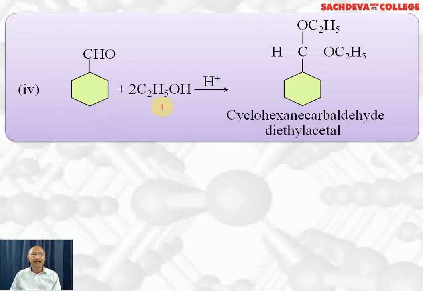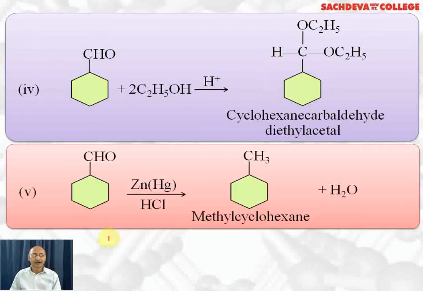Cyclohexane carbaldehyde reacts with 2 moles of ethyl alcohol in presence of dry HCl gas. Here we will get cyclohexane carbaldehyde diethyl acetal. Next, Clemmensen reduction, where cyclohexane carbaldehyde reacts with zinc mercury amalgam and HCl. Nascent hydrogen will be produced which will reduce the aldehyde group to a methyl group. We get methylcyclohexane. Water is lost in the reaction. So this is Clemmensen reduction.